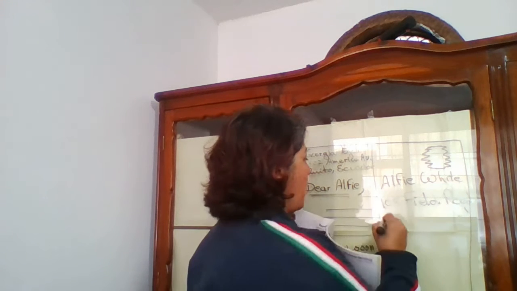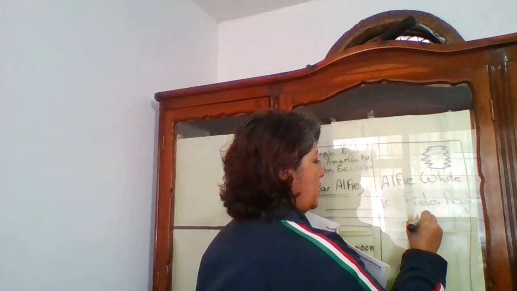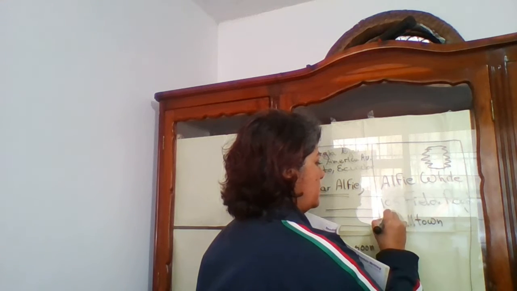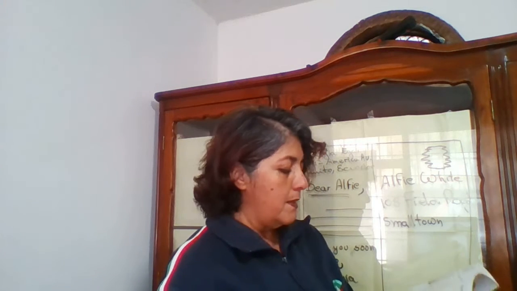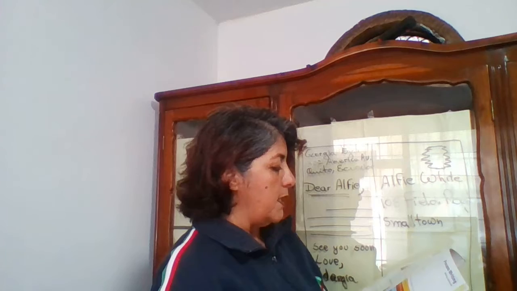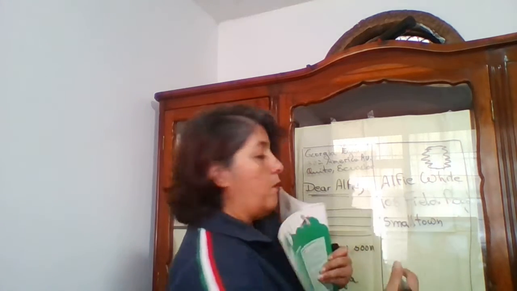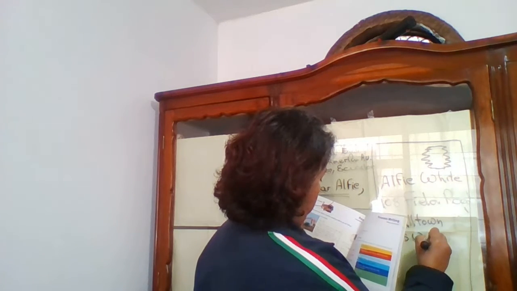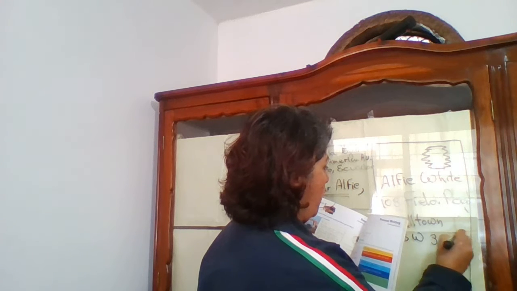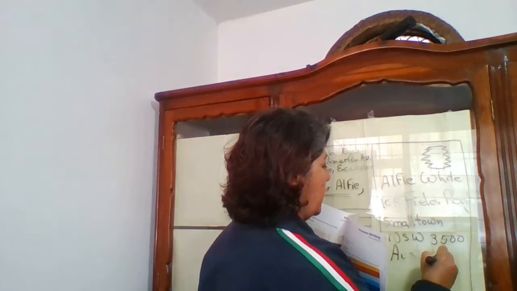Small Town is the name of the place where he lives. Then he writes the code. It says NSW 3500 and Australia. Okay, that is what he writes.